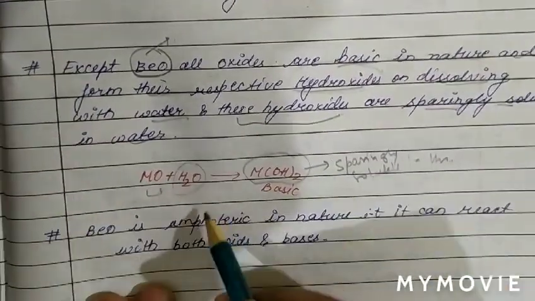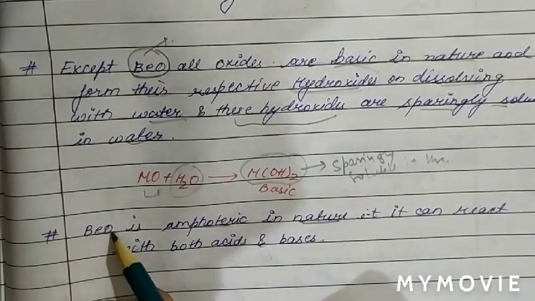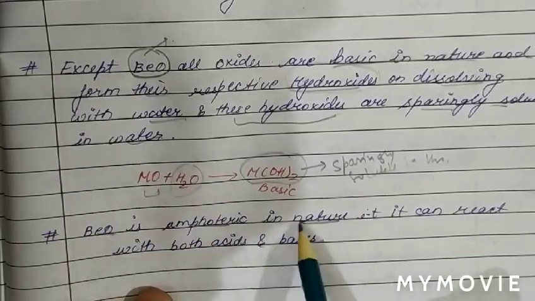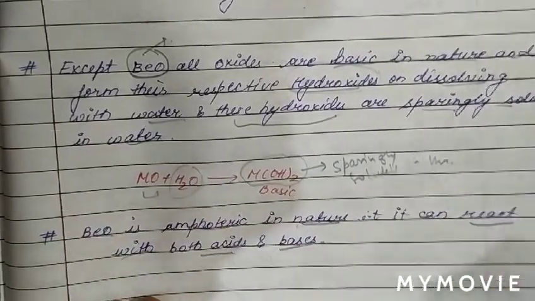And we know beryllium oxide is basically amphoteric in nature. Beryllium oxide is covalent in nature also. Beryllium oxide is amphoteric in nature because it can react with both acid as well as base.